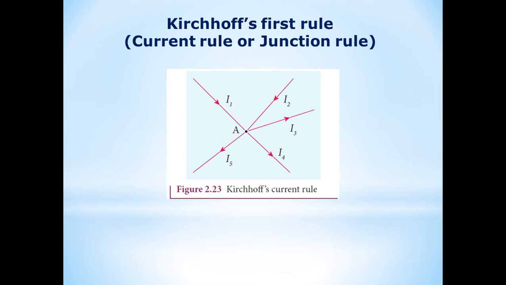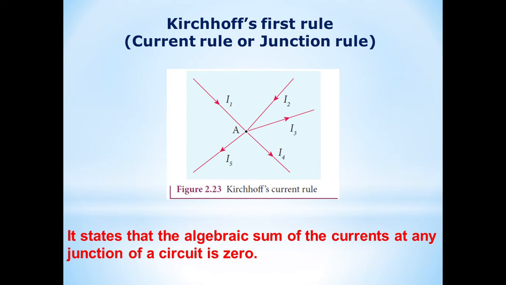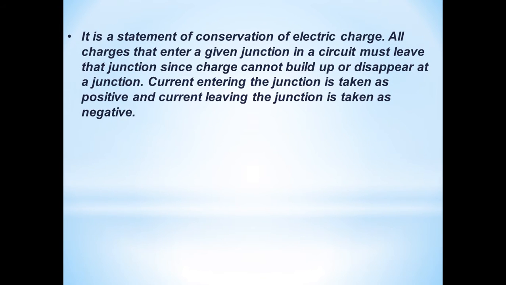This is the circuit for the Kirchhoff first rule. Statement of Kirchhoff first rule: it states that the algebraic sum of the currents at any junction of a circuit is 0. Once again, the algebraic sum of the currents at any junction of a circuit is 0. This is the very important definition for your 2-mark question.